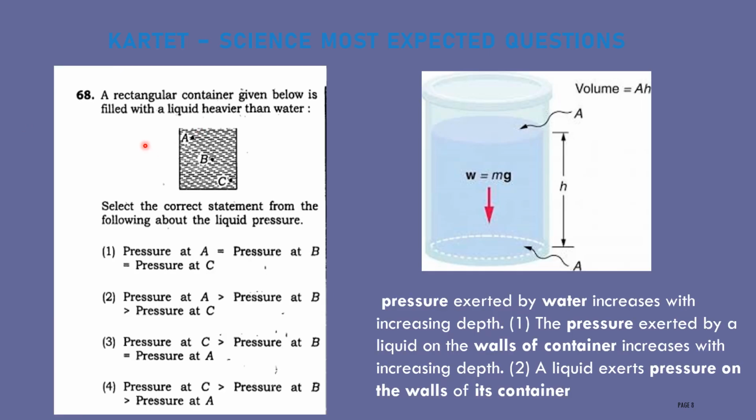Next question, a rectangular container given below is filled with a liquid heavier than water. Here you can observe three points A, B, C. They are asking at which point the liquid exerts more pressure. Let us discuss. Consider a rectangular container filled with a fluid heavier than water.